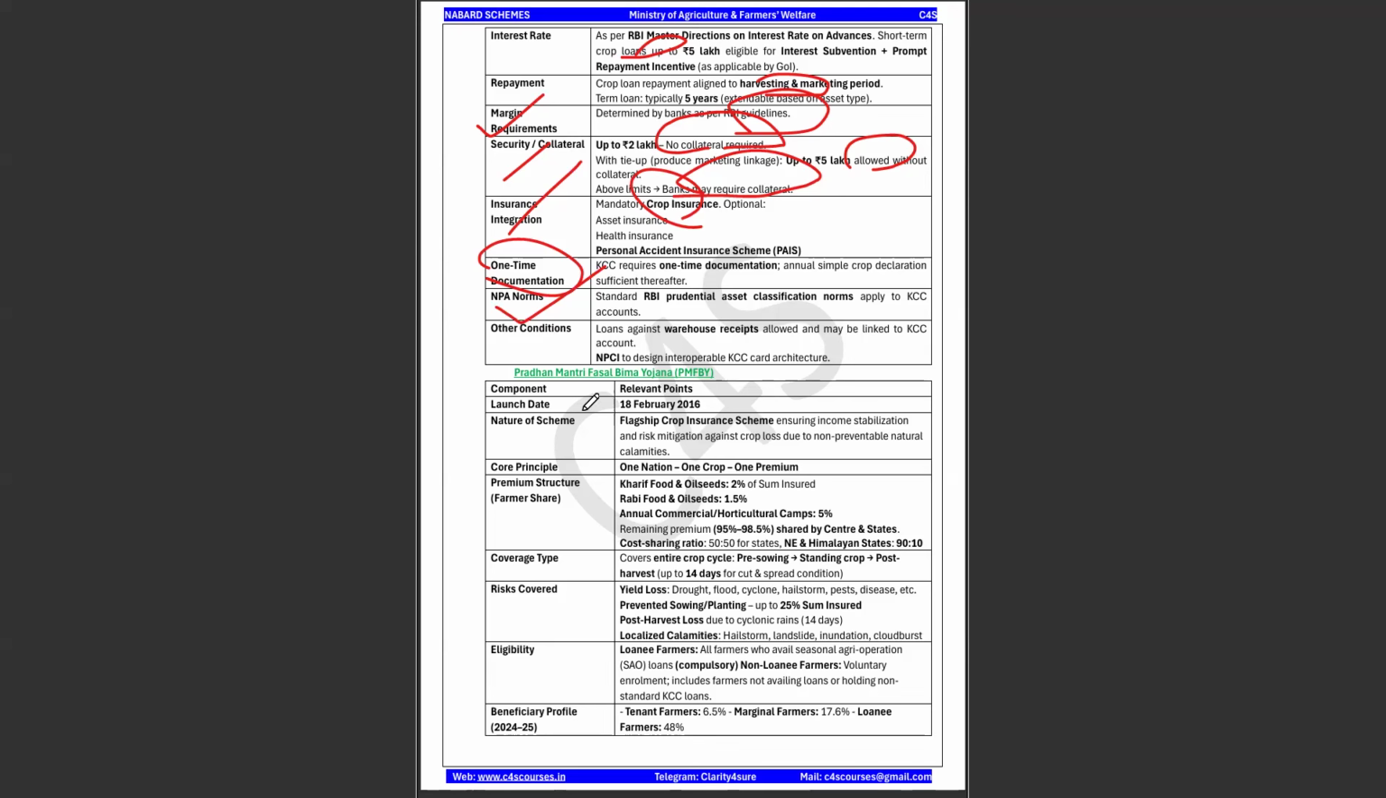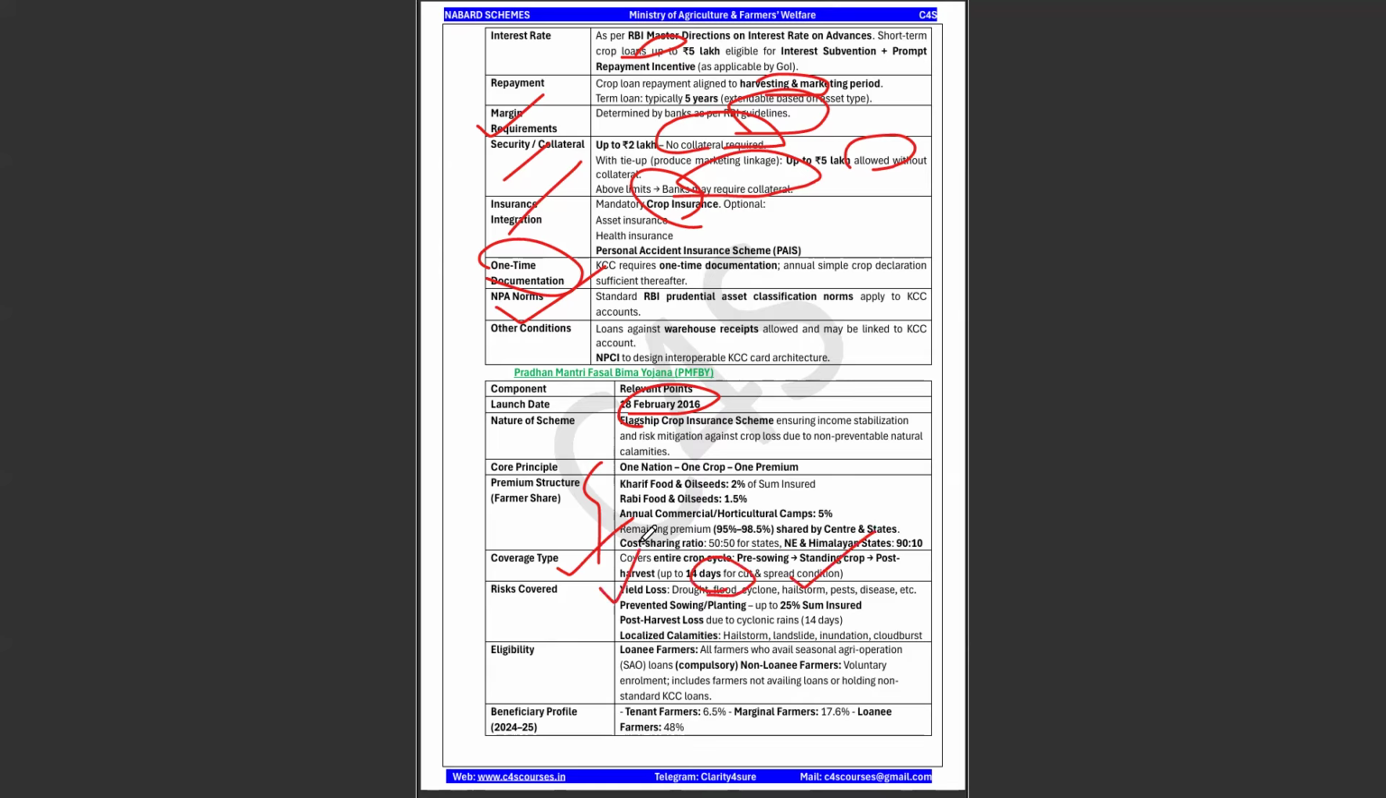Okay. Next is your Pradhan Mantri Fasal Bima Yojana. We know it is a crop insurance scheme. Launched in 2016. Core principle: one nation, one crop, one premium. So this is the premium structure for your Kharif, Rabi, and annual commercial or horticultural crops. Coverage type: entire crop cycle, pre-sowing, standing crop, and post-harvest, up to 14 days for cut and spread condition.